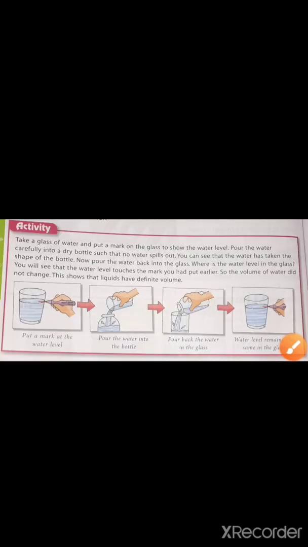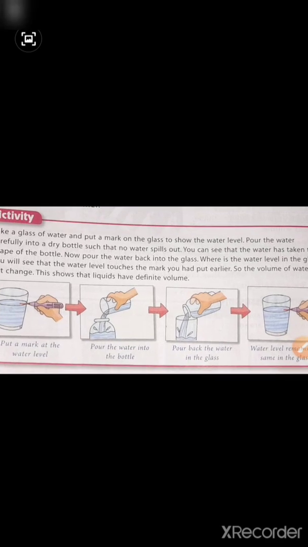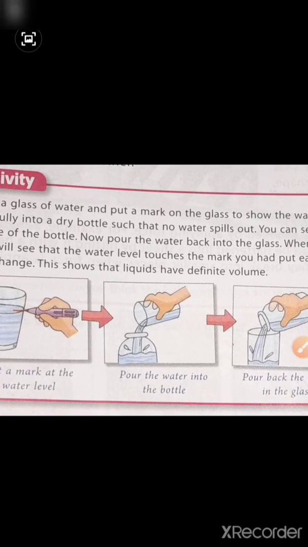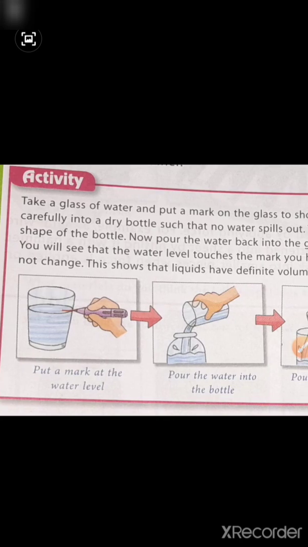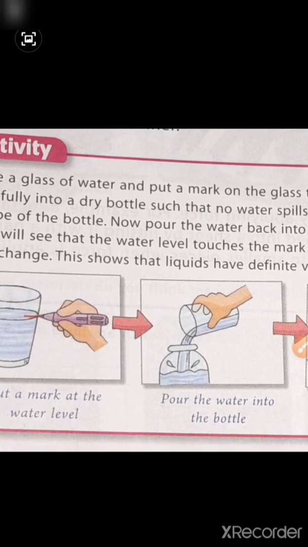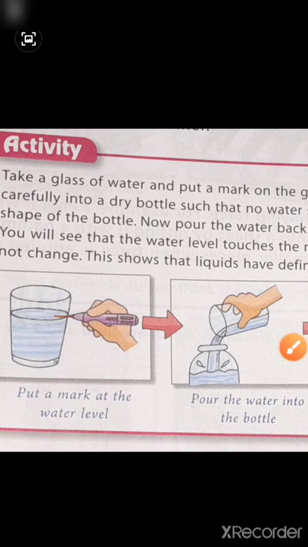So children, here is an activity. You have to do this activity at your home, right? So this is related to liquid. Fine. So what you have to do in this activity, you just take a glass of water and put a mark on the glass, right?